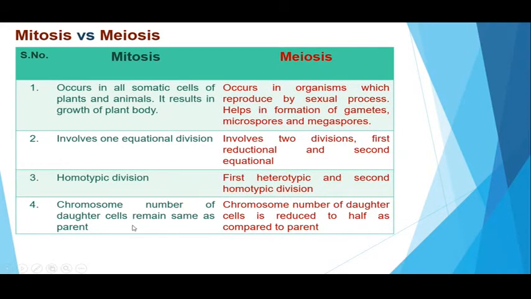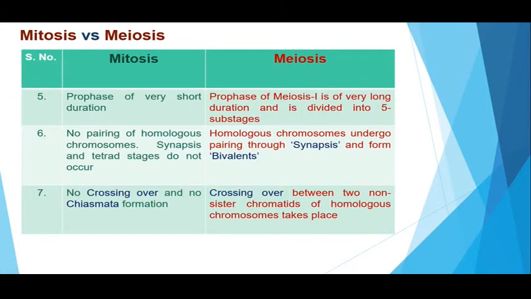Chromosome number of the daughter cells remains same as the parent cell in case of mitosis, whereas in case of meiosis, chromosome number of the daughter cells is reduced to half as compared to the parent. Prophase of a mitotic division is of very short duration. However, we have studied in these videos that prophase of meiosis 1 is of very long duration and it is divided into 5 sub-stages.